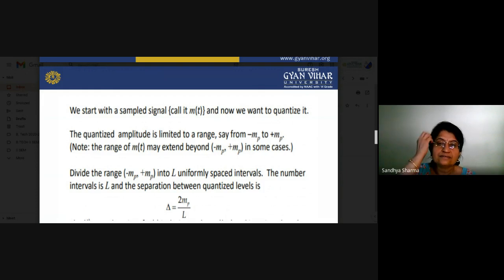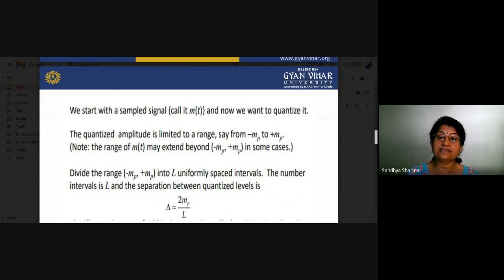So how can you calculate? Suppose we are increasing in staircase form, rising higher and higher. First of all you have to see the step size of your quantizer. That depends on the peak to peak value of your signal, 2 mp, divided by L. You have to decide how many bits you want to use for representing that signal.